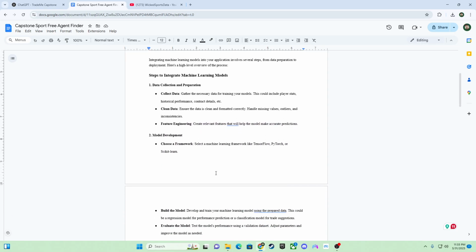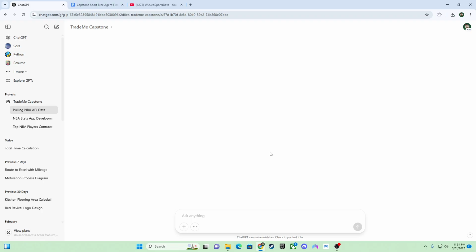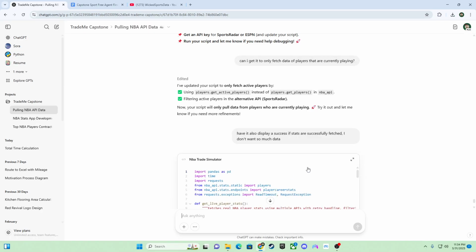Some of the steps I've asked ChatGPT to help me with, because I'm essentially learning with the AI, and I'm not an experienced programmer or anything like that. I needed a lot of help, and a friend of mine who's getting his master's degree at Villanova is starting to help me figure out some of the programming and coding. But the good thing is that ChatGPT has coding help as well.